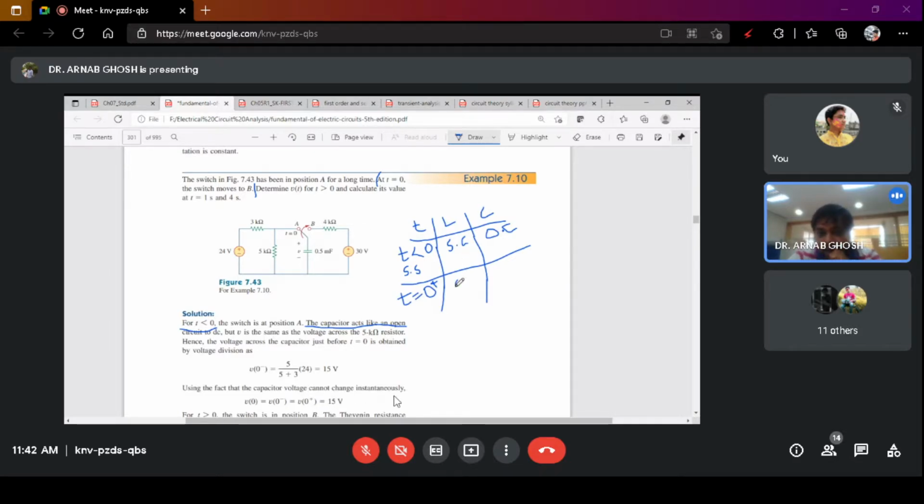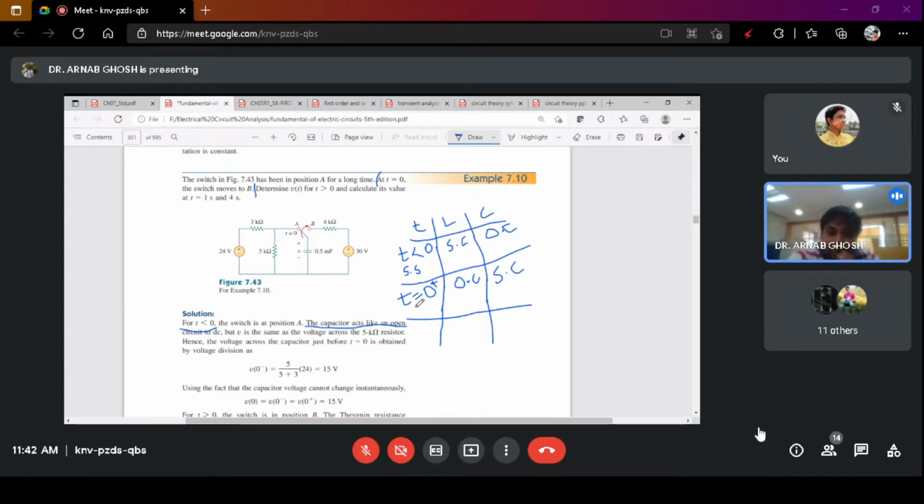Your L becomes an open circuit at this point, and this will continue till t equals infinity. And your capacitor will act like a short circuit.